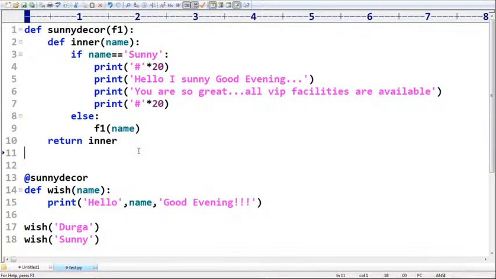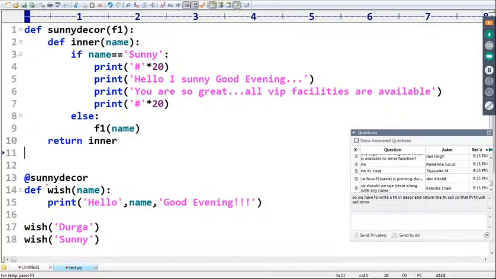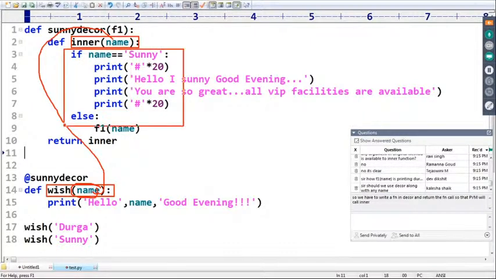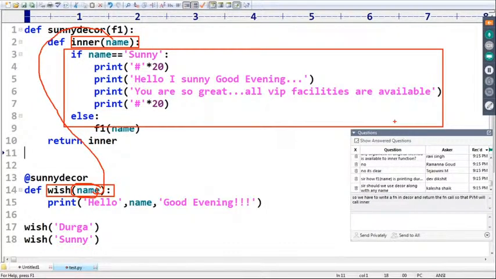Here, we are going to maintain the same signature, right? That's why whatever argument you are passing, that argument will be available to the inner function also. So who is going to call this inner function?